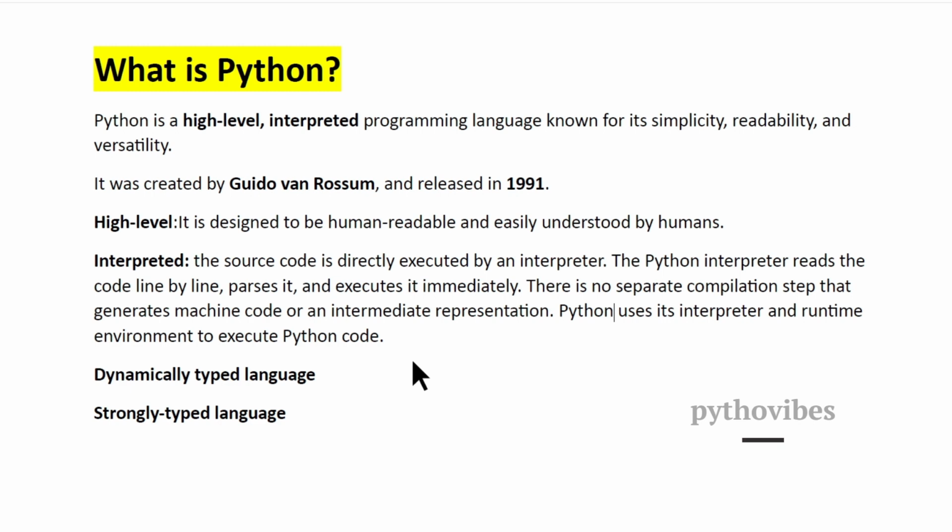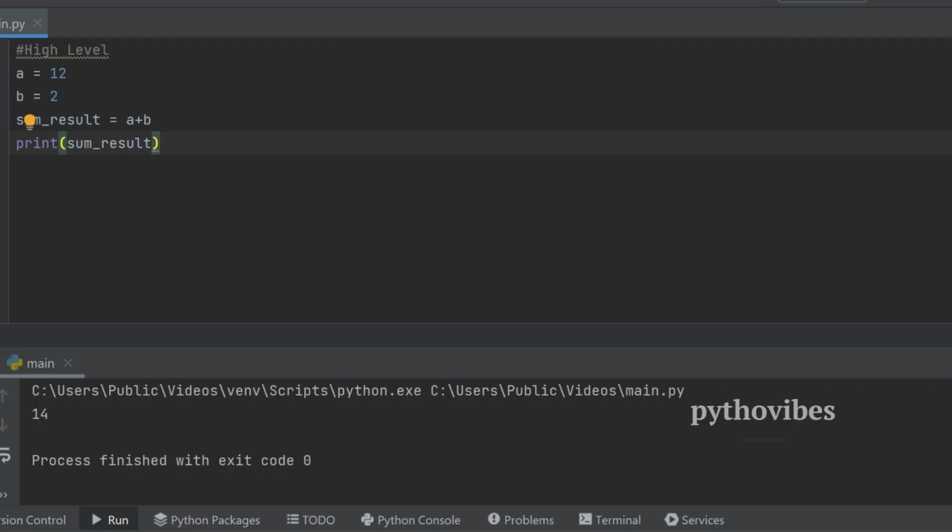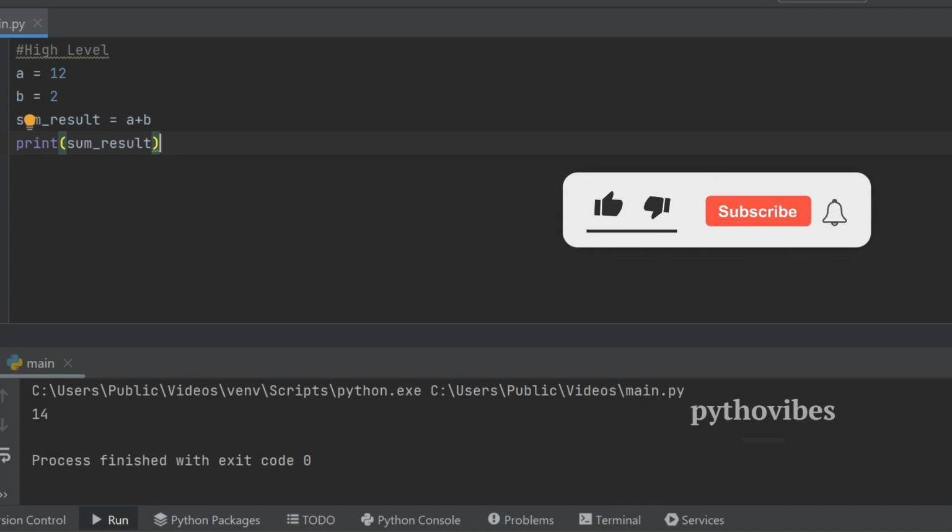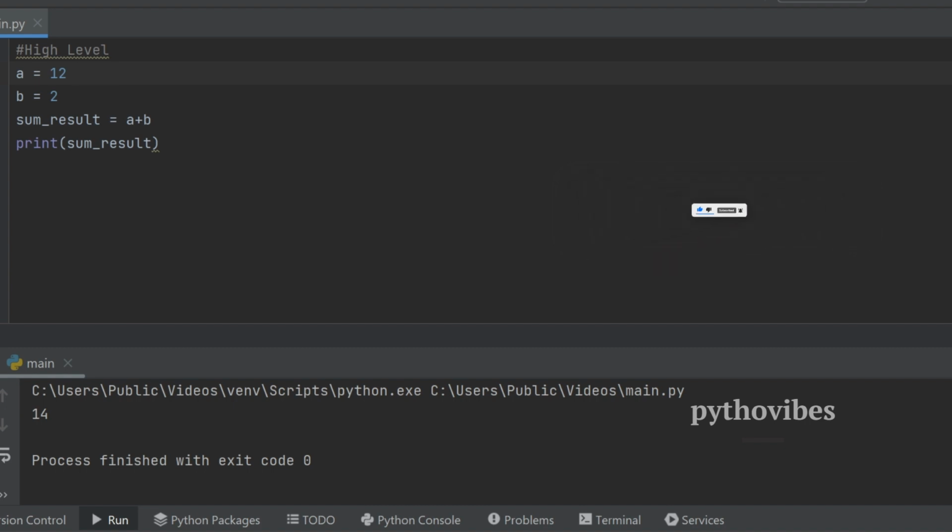And coming to dynamically typed language. When we say Python is a dynamically typed language, that means you don't need to declare the data type of a variable explicitly. The data type is determined at runtime based on the assigned value. Here we have directly assigned the value 12 to the variable a. We are not mentioning that this is an integer variable or that this is going to be a string data type, or such things.